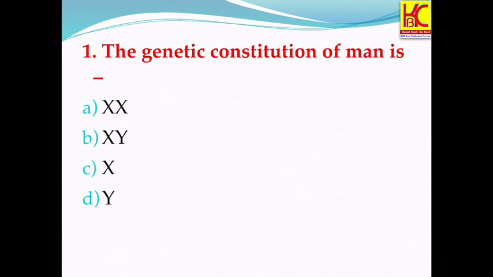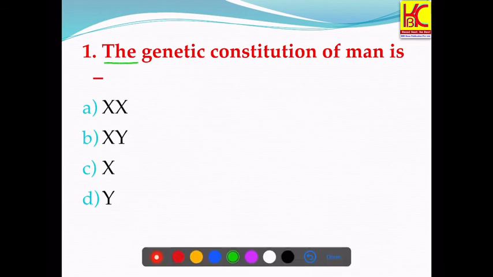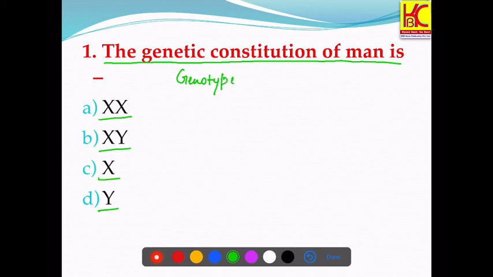The first question is, the genetic constitution of man is. The options are XX, XY, X and Y. The genetic constitution of an organism is called its genotype.